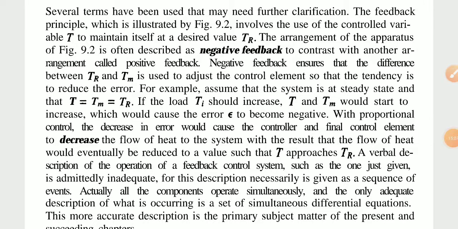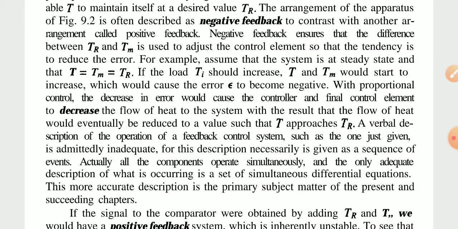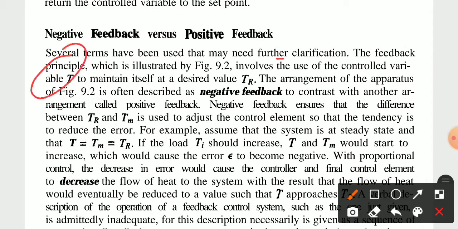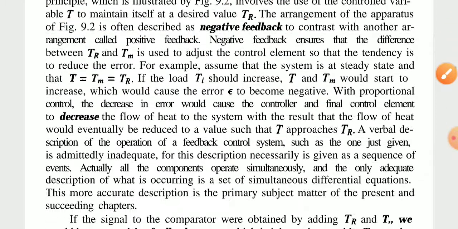If the load Ti should increase, T and TM would start to increase, which would cause an error in this part. The flow rate would then decrease. In negative feedback, the difference between TM and TR, the measured temperature, is the error part for temperature.